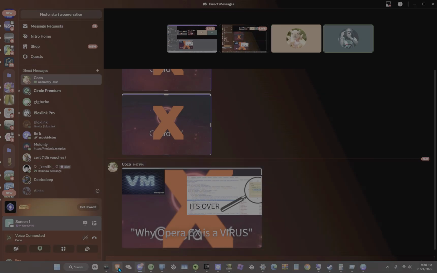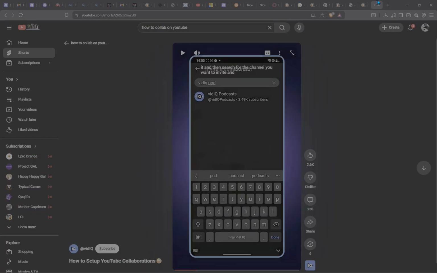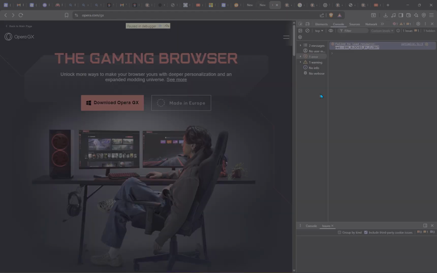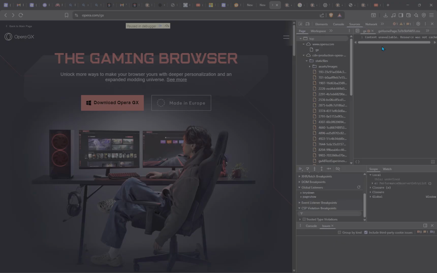But here, I'm just gonna go ahead and go to OperaGX, the website right here. If you have Brave or any ad block, you already know. If you have any ad blocker, downloading or even trying to get Opera will not work because it has anti-ad block. And then right here, CSP violation breakpoints.